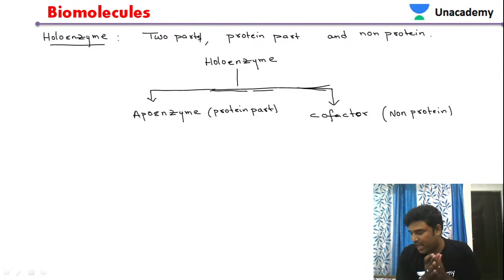So the whole enzyme has two parts: the first is the protein part, called the apoenzyme, and the non-protein part is called the cofactor.